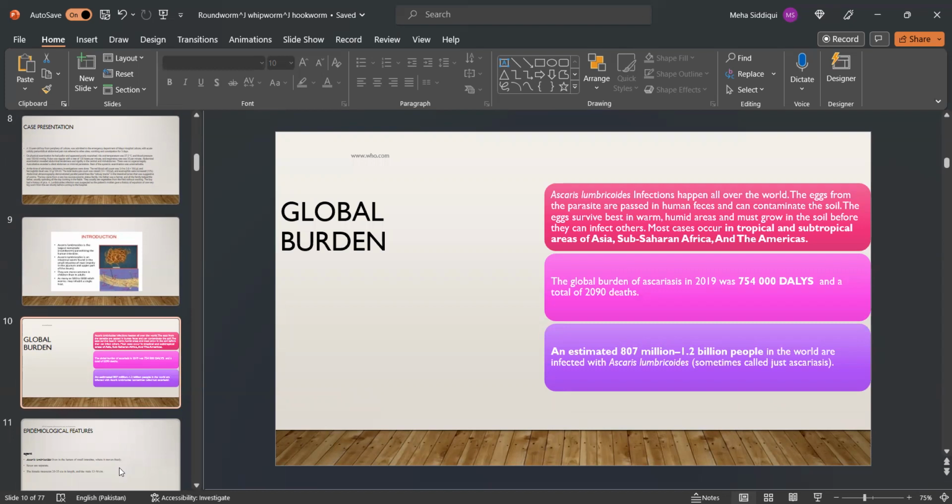The eggs from the parasite are passed in human feces and can contaminate the soil. The eggs survive best in warm, humid areas and grow in the soil before they can infect others. And most cases occur in tropical and subtropical areas of Asia, Sub-Saharan Africa, and the Americas. The global burden of Ascariasis in 2019 was 754,000 disability-adjusted life years and a total of 2090 deaths. An estimated 807 million to 1.2 billion people in the world are infected with this Ascaris lumbricoides.